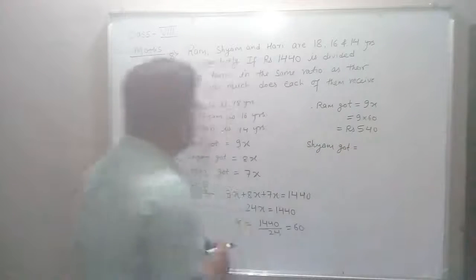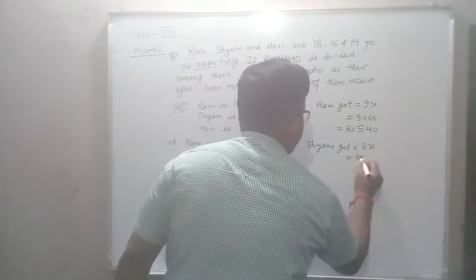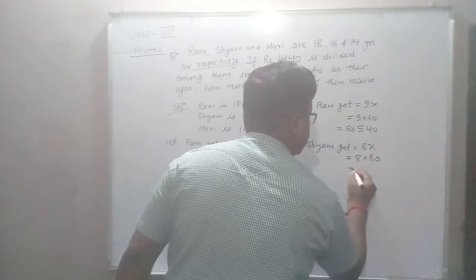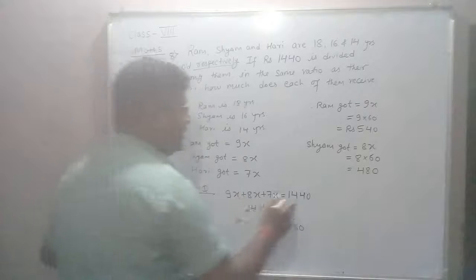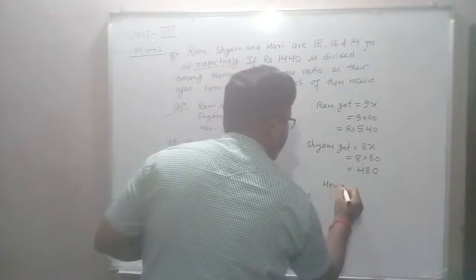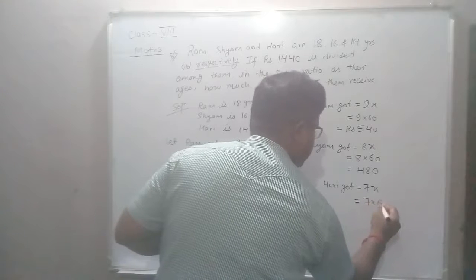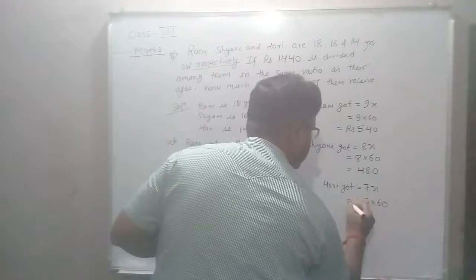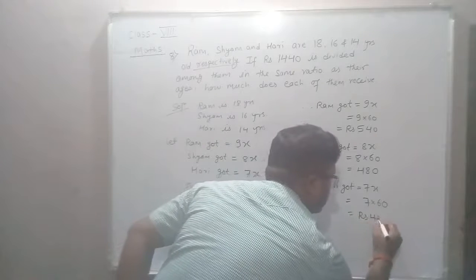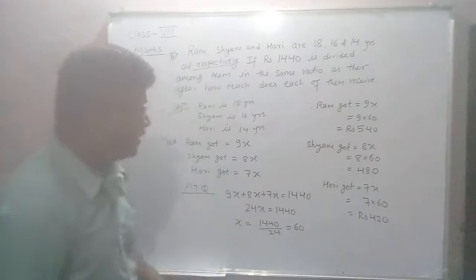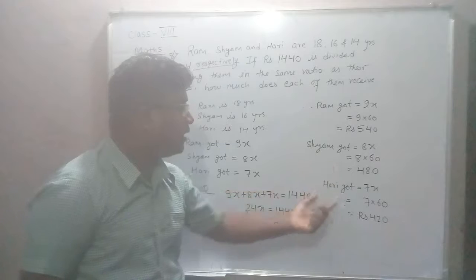Similarly Sam got 8x, which is 8 into 60, that is 480. Similarly Hari got 7x, 7 into 60, rupees 420. So in this way we have calculated how much amount Ram, Sam and Hari got.